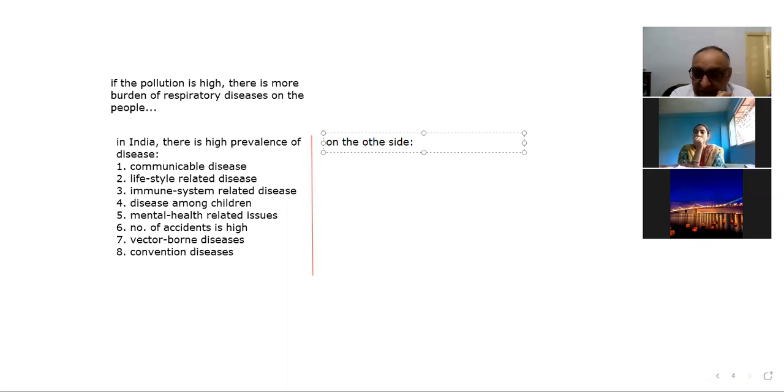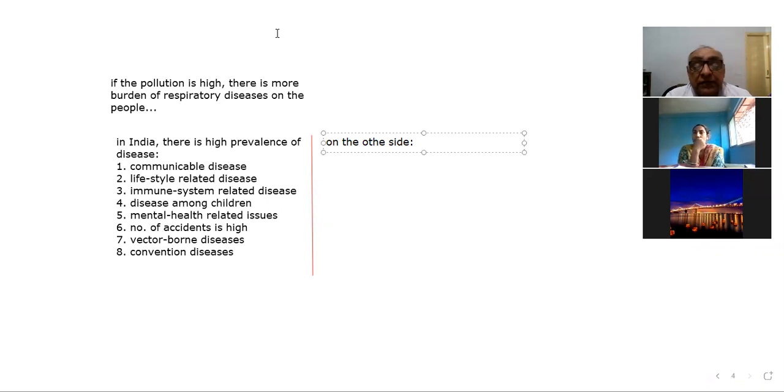Obesity is a lifestyle related disease. Diabetes is a lifestyle related disease, the type 2 diabetes. Similarly heart related issues, and high blood pressure are lifestyle related diseases. So there are a number of diseases of such type, which are the diseases of the new era.